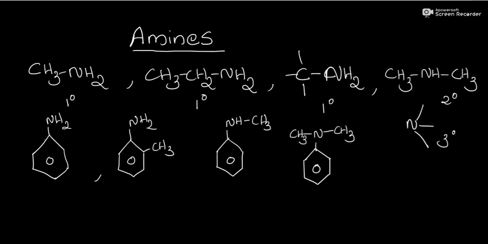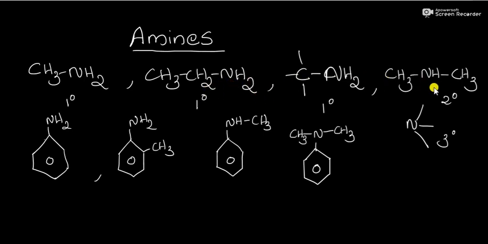So, primary amines have the functional group NH2, like CH3NH2, called methyl amine, or CH3CH2NH2, also a primary amine, called ethyl amine. Or this is another primary amine, (CH3)3C NH2, called tertiary butyl amine. All these amines are primary amines having the functional group NH2.